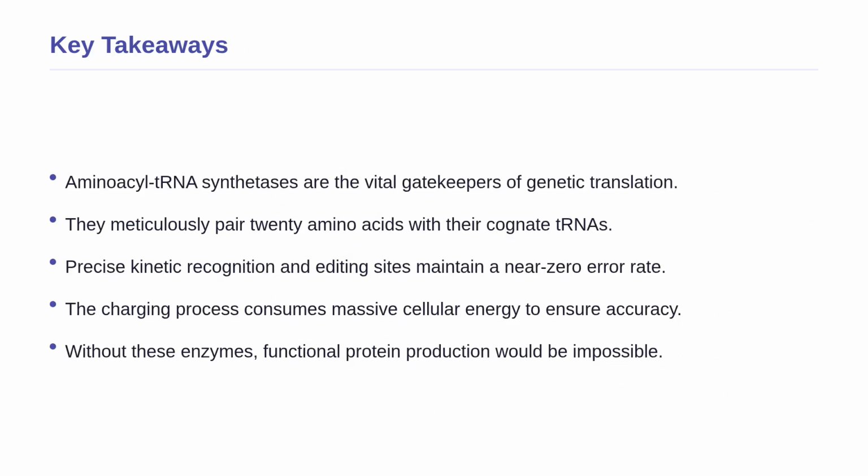We have covered a lot of ground today, so let us summarize the most important ideas. First, aminoacyl-tRNA synthetases are the absolute gatekeepers of genetic translation, meticulously pairing each of the 20 amino acids with their correct tRNA molecules. Second, we saw mathematically how precise kinetic recognition, backed up by built-in proofreading editing sites, maintains an incredibly low error rate, protecting the cell from toxic proteins.